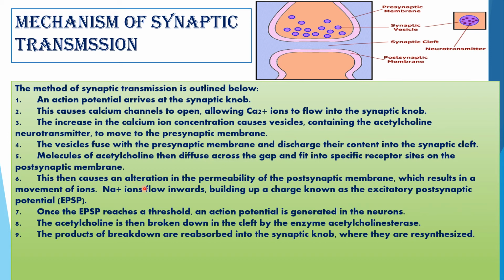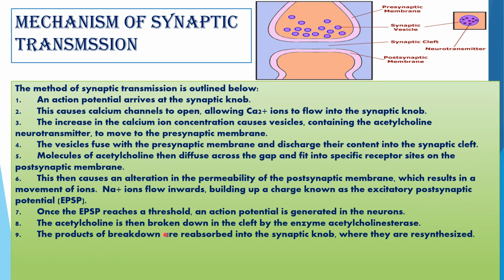This then causes an alteration in the permeability of the postsynaptic membrane, which results in a movement of ions. Sodium ion, Na plus, ions flow inwards, building up a charge known as the excitatory postsynaptic potential, called EPSP. Once the EPSP reaches a threshold, an action potential is generated in the neurons.